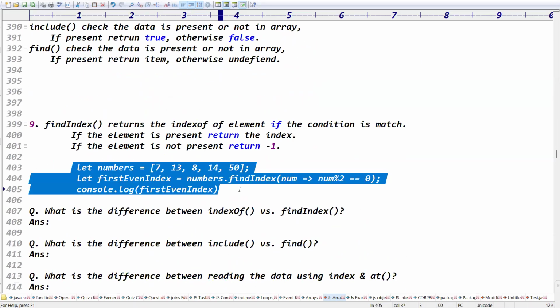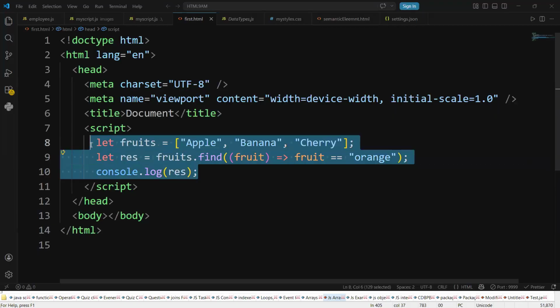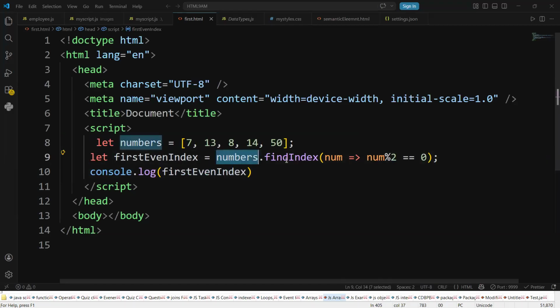Next one is findIndex. How do you check it in the code base here? numbers.findIndex. Find the index of what? number arrow, number modulo 2 double equal to 0. That is called findIndex.